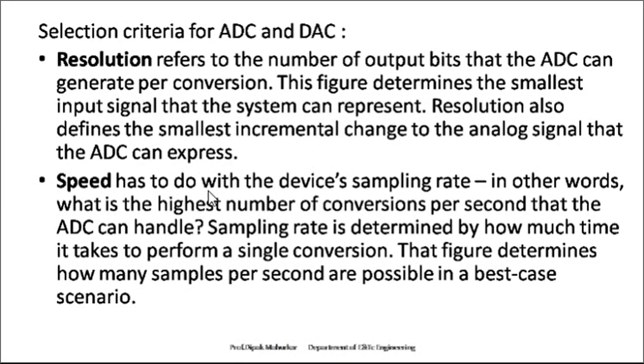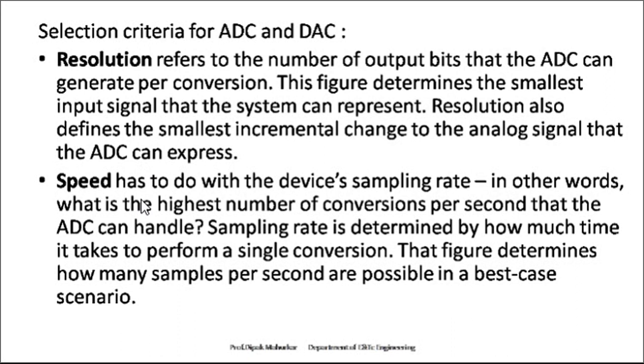So selection criteria for ADC and DAC, analog to digital converter and digital to analog converter. There are a number of factors, starting with the resolution. Resolution refers to the number of output bits that the ADC can generate per conversion. This figure determines the smallest input signal that the system can represent. Resolution also defines the smallest incremental change to the analog signal that the ADC can express.